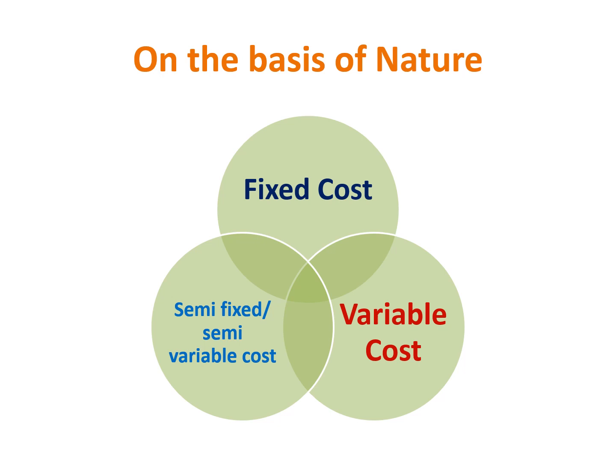Variable cost may increase or decrease in direct proportion to increase or decrease in the production, so that it is known as variable cost. The cost may be semi-fixed or semi-variable. Semi-fixed or semi-variable cost is the cost which is partially variable. We may say that it is partially fixed also.